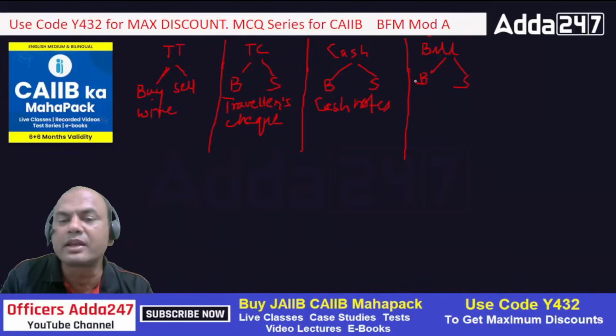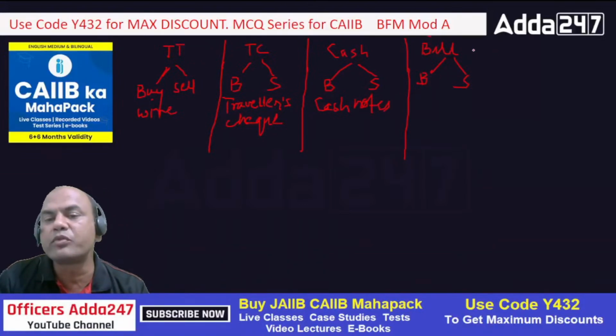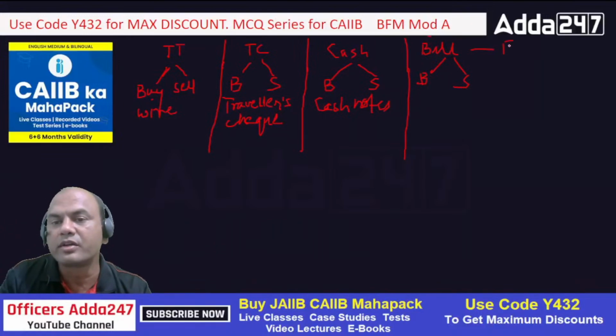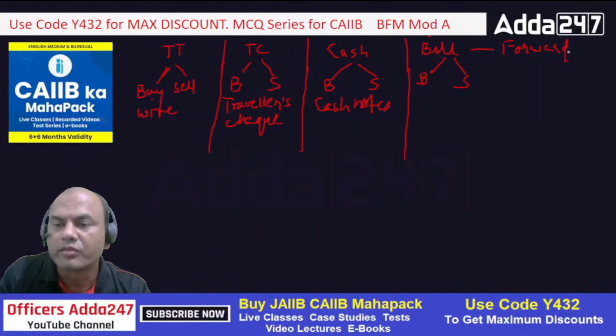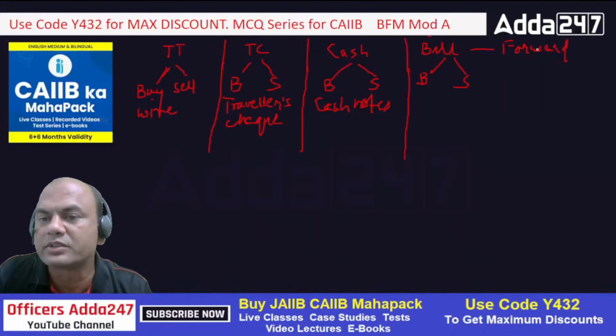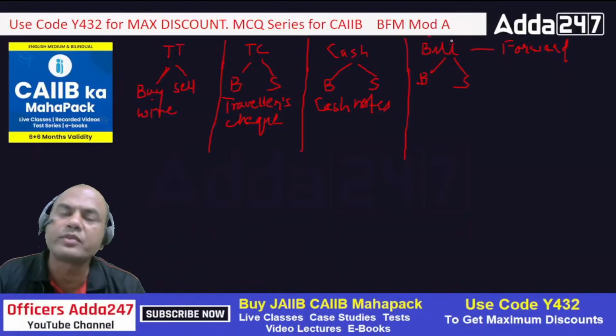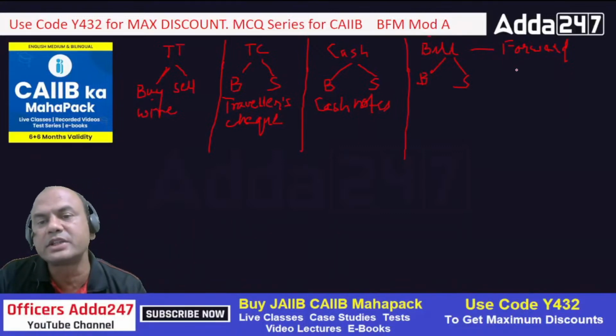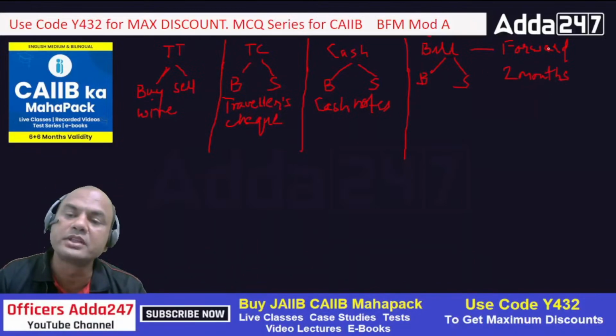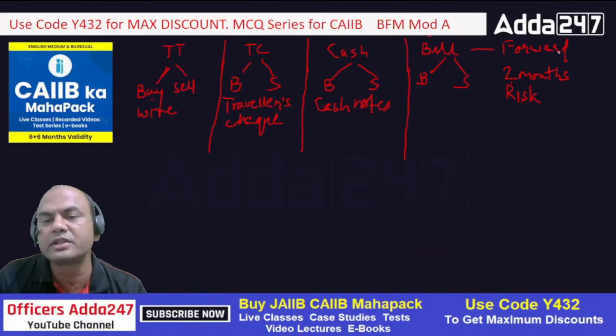Then when is the bill rate applied? The bill rate is applied for forward transactions, when we have a risk attached. Suppose I want to book a contract for 2 months ahead, then I'll be using the forward. So mainly remember risk. Whenever there is any risk involved, we use the bill rate. In the others there is no risk involved.